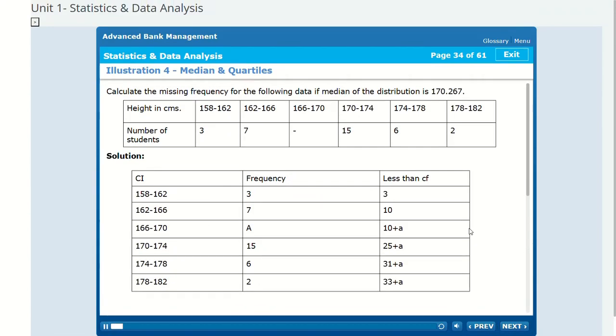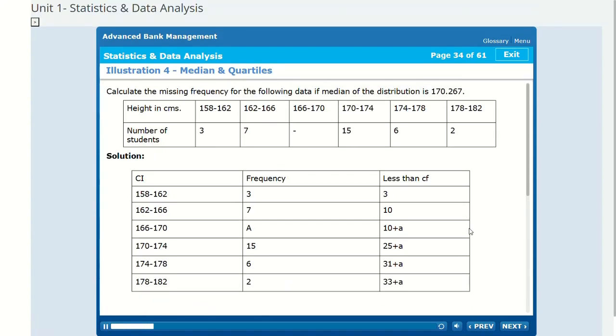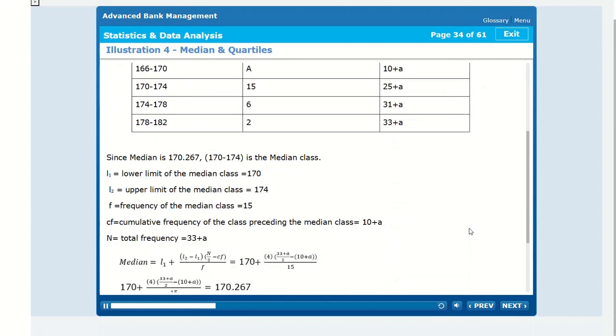Illustration 4, Median and quartiles. Calculate the missing frequency for the following data, if the median of the distribution is 170.267. Solution. Since the median is 170.267, 170 to 174 is the median class.